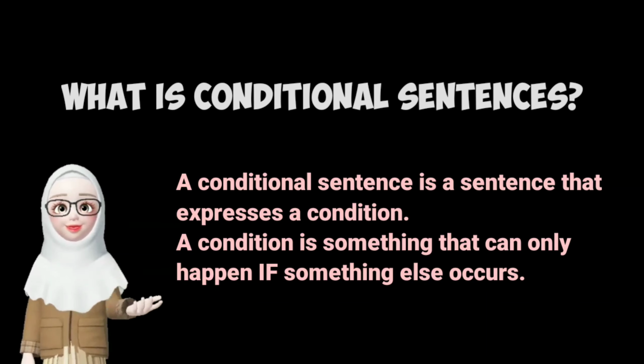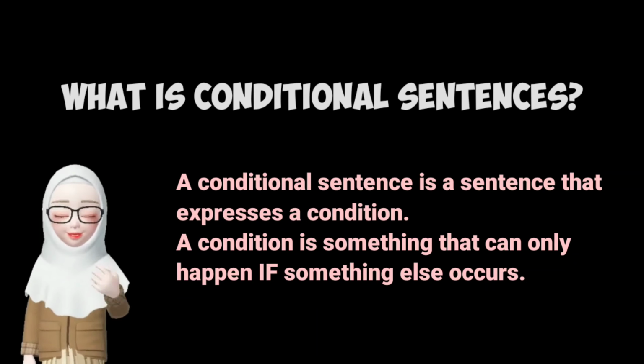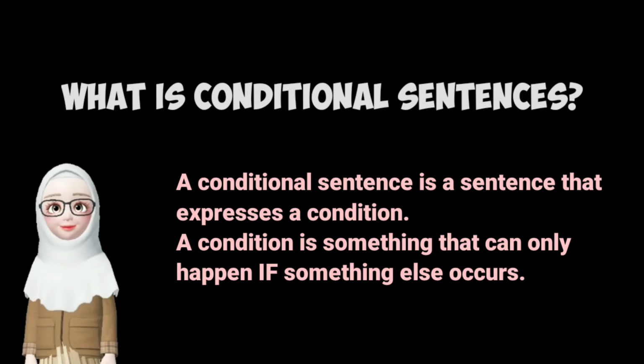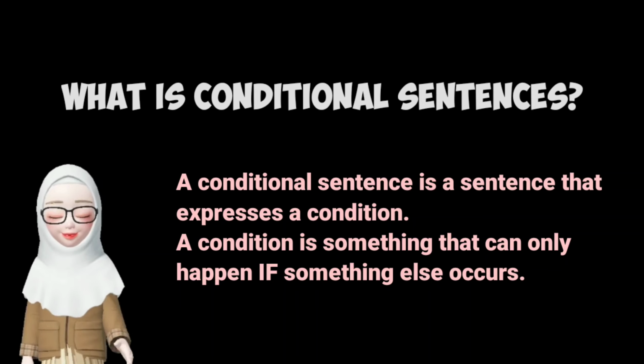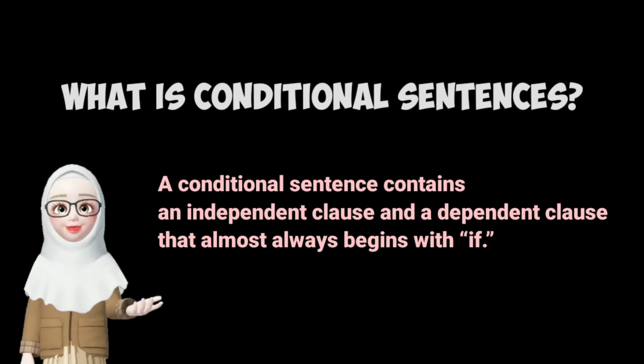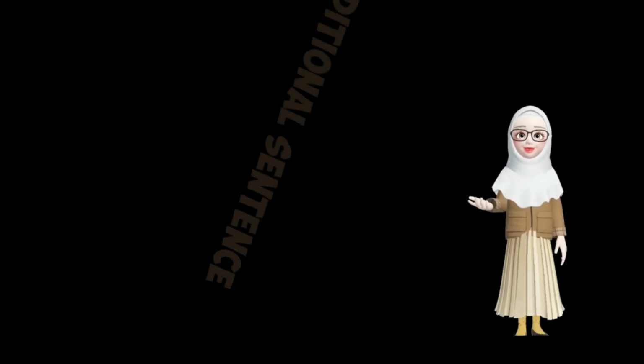A conditional sentence is a sentence that expresses a condition. A condition is something that can only happen if something else occurs. A conditional sentence contains an independent clause and a dependent clause that almost always begins with if.